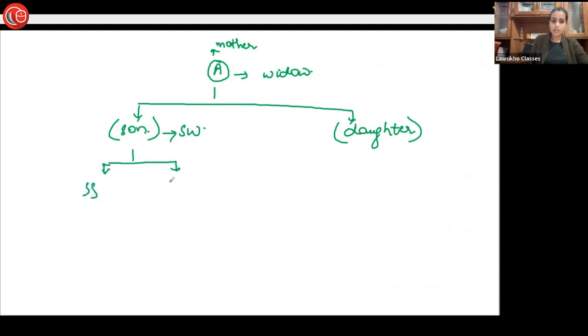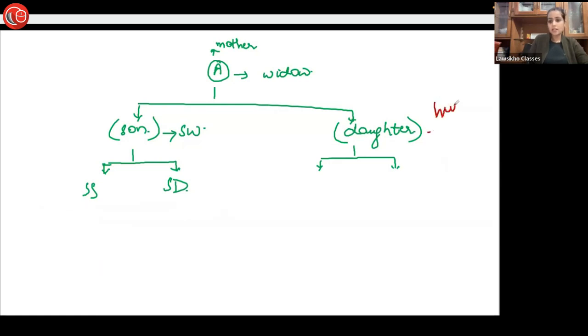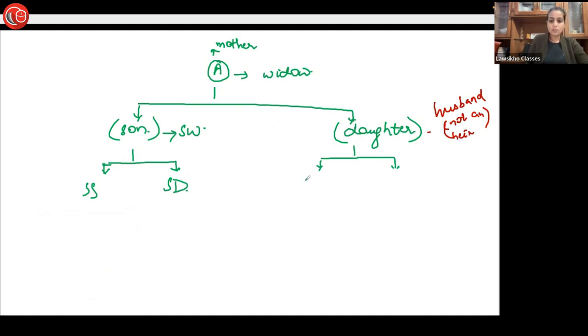Son's son is an heir, son's daughter is an heir. But if we take the case of a daughter, her husband is not an heir. Clear about this thing? Here the widow of the son is an heir, but here the daughter's husband is not an heir. Clear about this thing? Shall we move ahead? So we have daughter's daughter, then we have daughter's son. Clear? So let's move ahead.